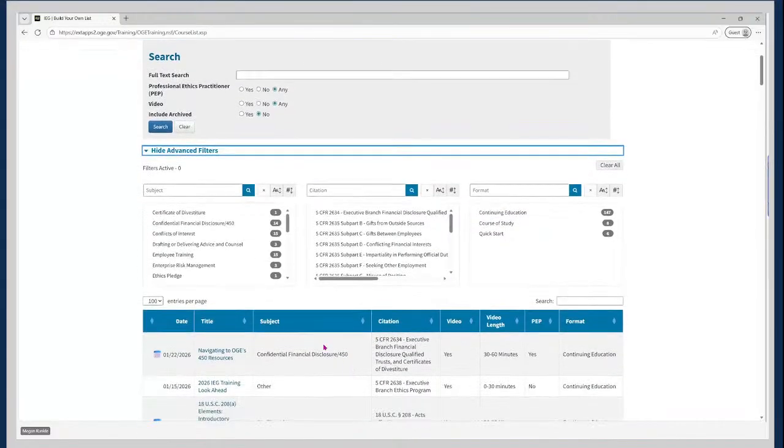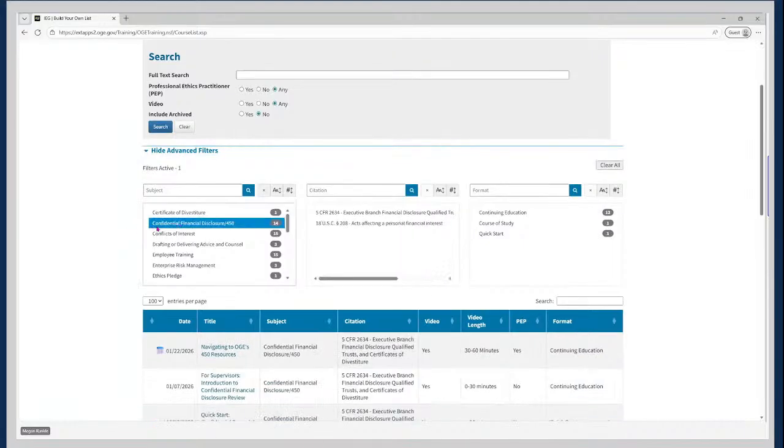Now these filters can help you limit your search if you are hoping to browse through relevant courses on a specific topic. So for example, under the subject filter, you could go ahead and select confidential financial disclosure or 450, and you'll see that we have 14 courses available that are tagged for this subject.